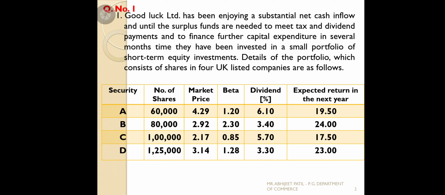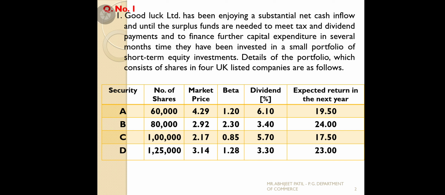Beta is the measure of the security's performance relative to the market, that is, the risk involved in the equity shares of securities A, B, C, D compared to market performance. We measure systematic risk with the help of beta. Dividend is also given: 6.10, 3.40, 5.70, 3.30 per share, and the expected return for next year is also given.